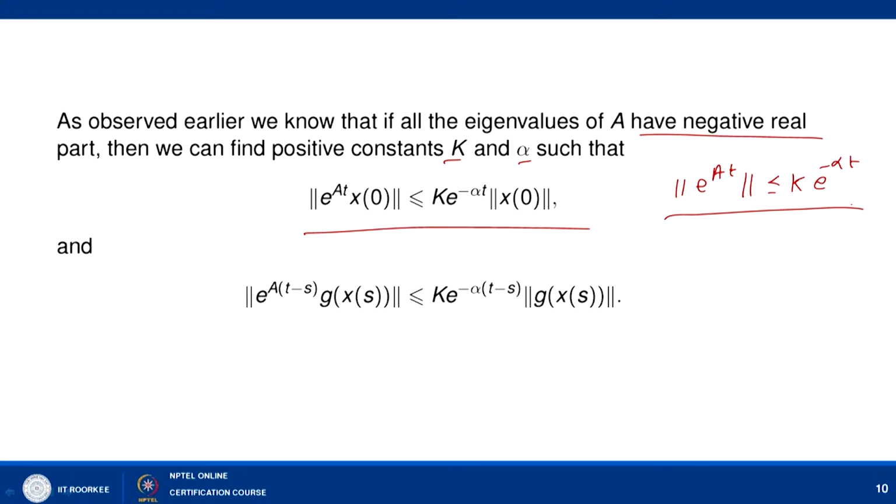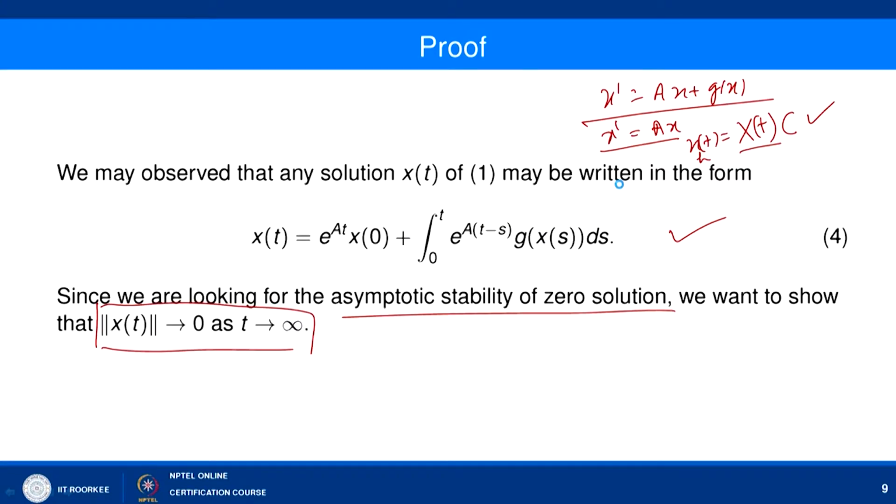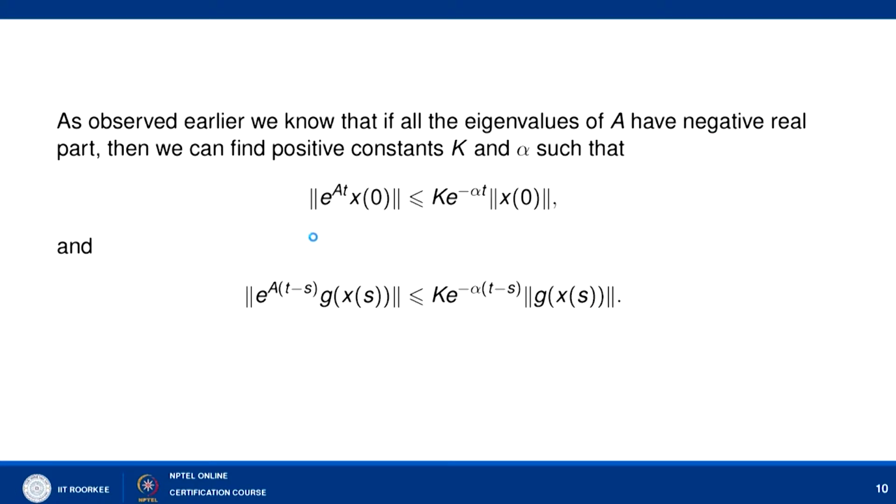Now, using this, let us find the upper bound of the norm of e to power At into x(0), which is nothing but less than or equal to norm of e to power At into norm of x(0). Norm of e to power At is bounded by k e to power minus alpha t. So we can say that the norm of e to power At x(0) is less than or equal to k e to power minus alpha t norm of x(0). Here we have two terms, one term is here, another term is inside the integral. So this can be bounded by k e to power minus alpha t norm of x(0).